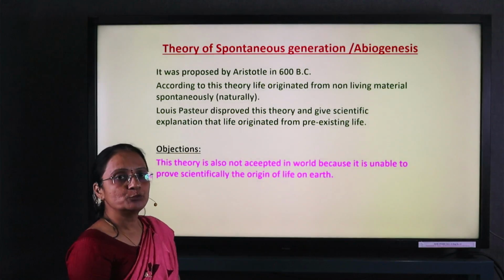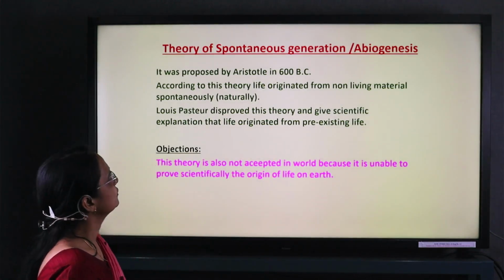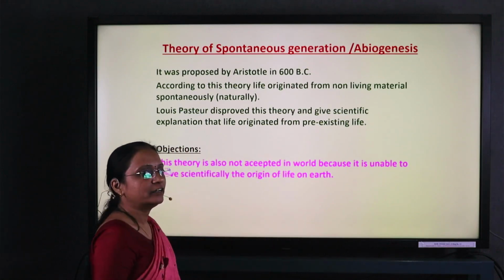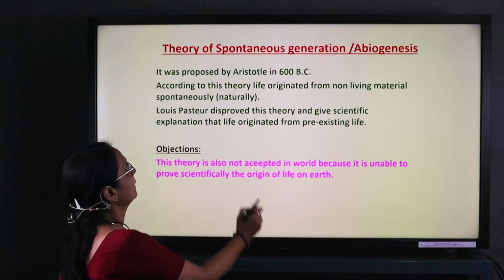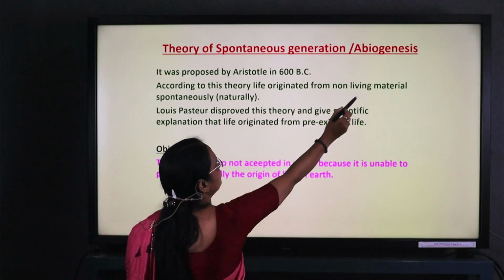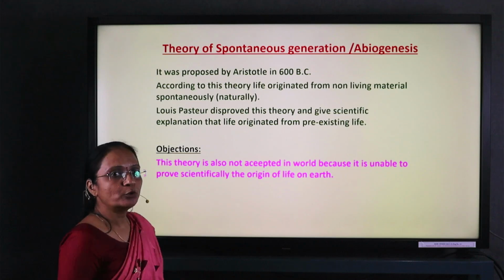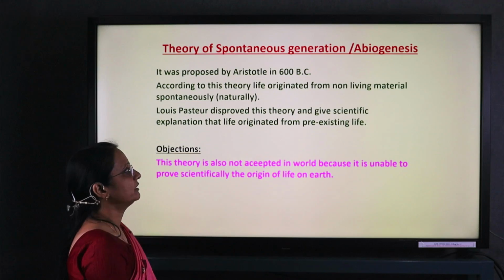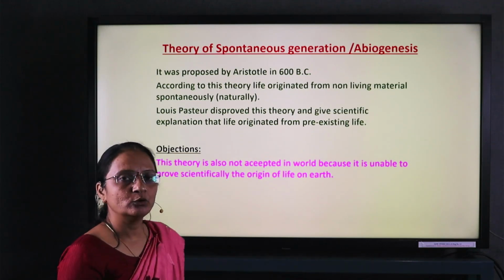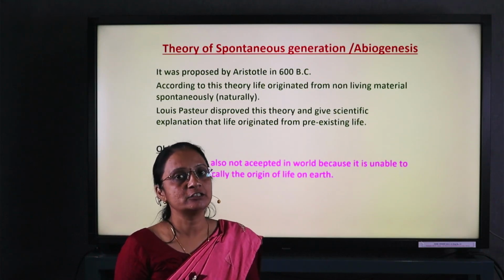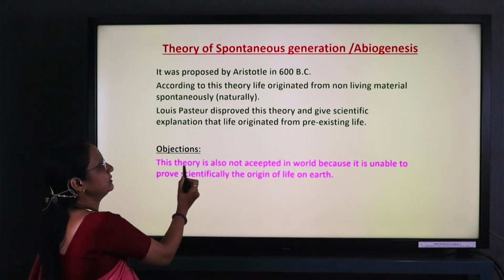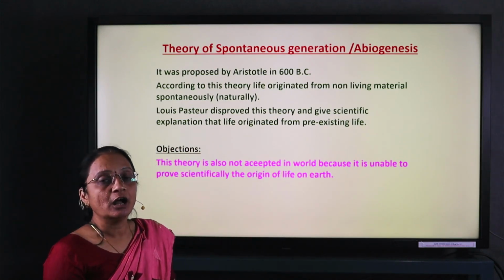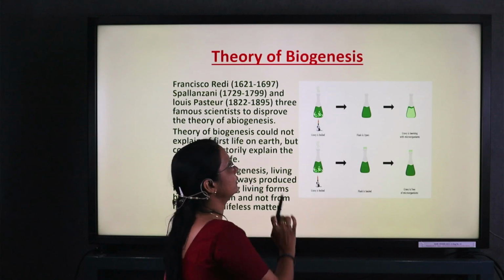Next, the theory of spontaneous generation, or abiogenesis. This theory was proposed by Aristotle in 600 BC, that is, before Christ. According to this theory, life originated from non-living material spontaneously. Louis Pasteur disproved this theory and gave the scientific explanation that life originates from pre-existing life. But this theory is also not accepted because again they were unable to prove how the first life originated on the earth.